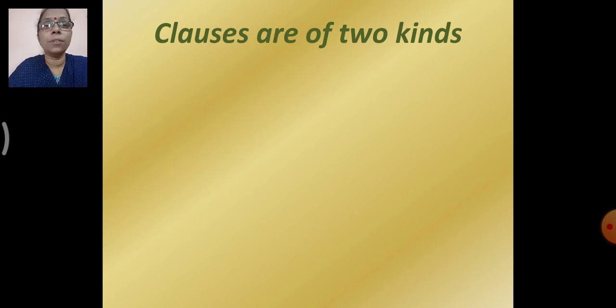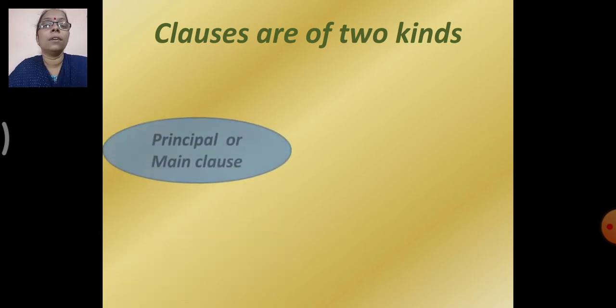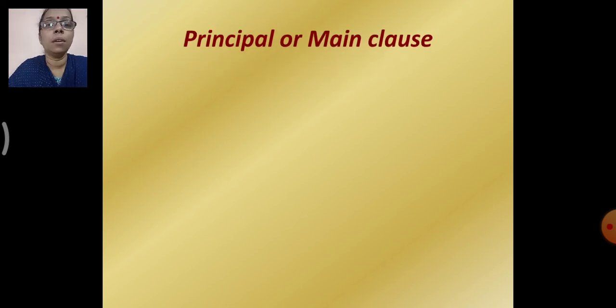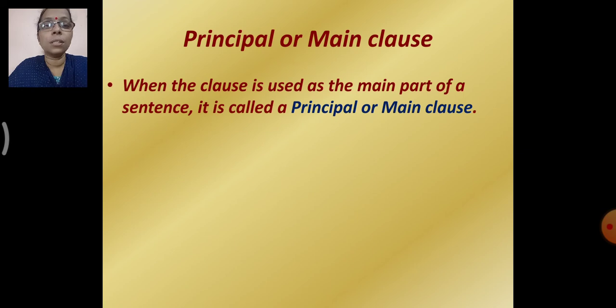As we have seen three kinds of phrases, clauses are also of two kinds. Now, which are those two kinds? Principal or main clause and subordinate or dependent clause. Yes, these are the two kinds of clauses. Okay, let's study them in detail. What is a principal or a main clause, children? When the clause is used as the main part of a sentence, it is called a principal or a main clause.